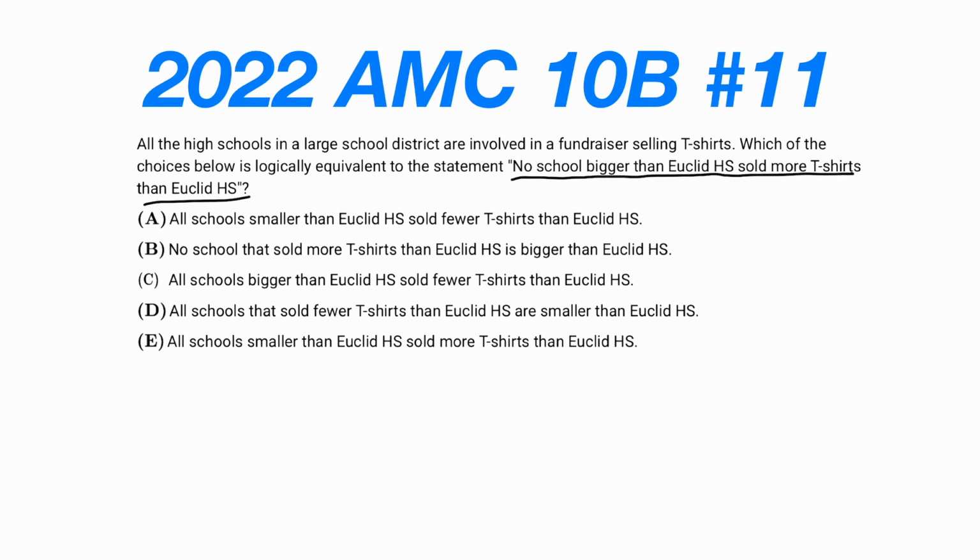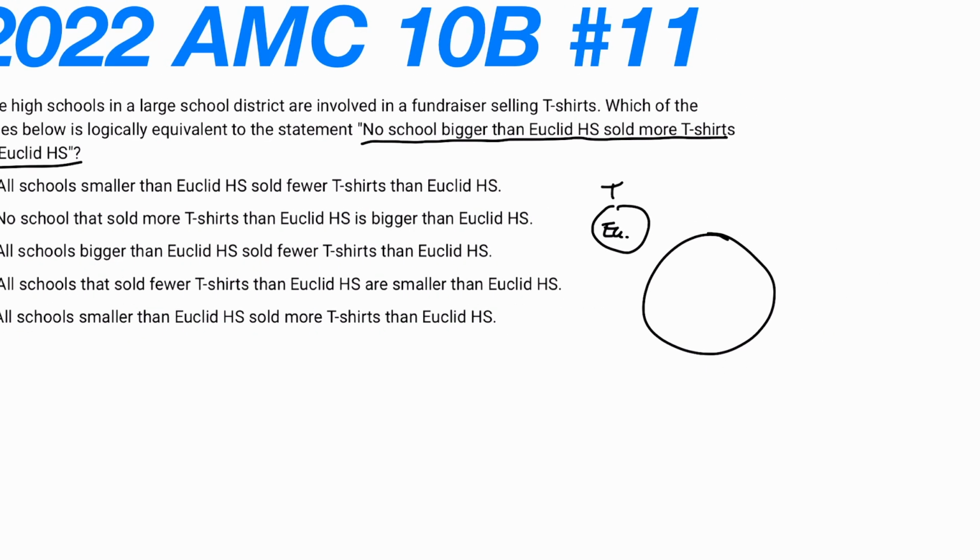Okay, let's think. What is it saying? So it's a logic problem. No school bigger than Euclid High School. Let's say we have Euclid High School here, and there's a school bigger than that. No school bigger than Euclid High School sold more t-shirts than Euclid High School. So there does not exist such a school such that this sold more t-shirts. So if I say Euclid High School sold T t-shirts, and let's say this school sold T1 t-shirts, then T1 is less than or equal to T.